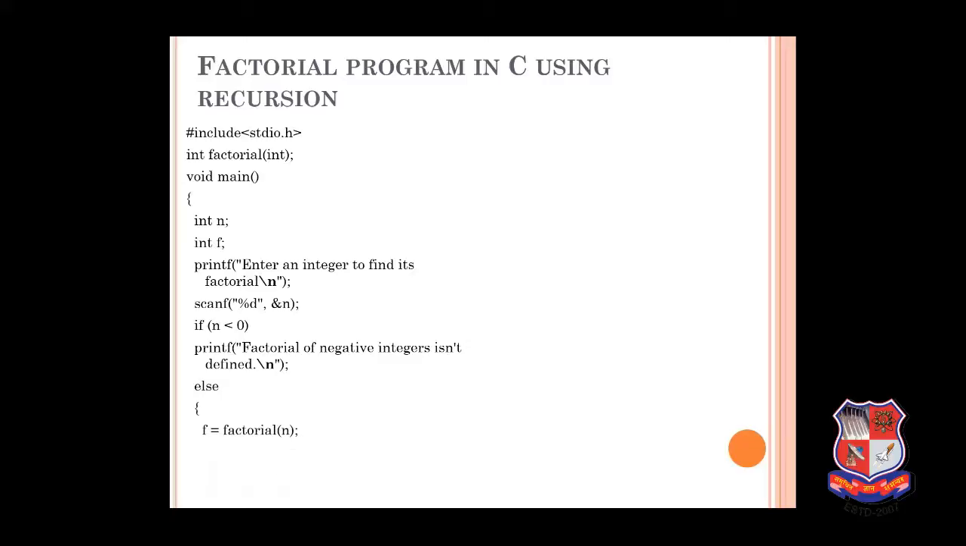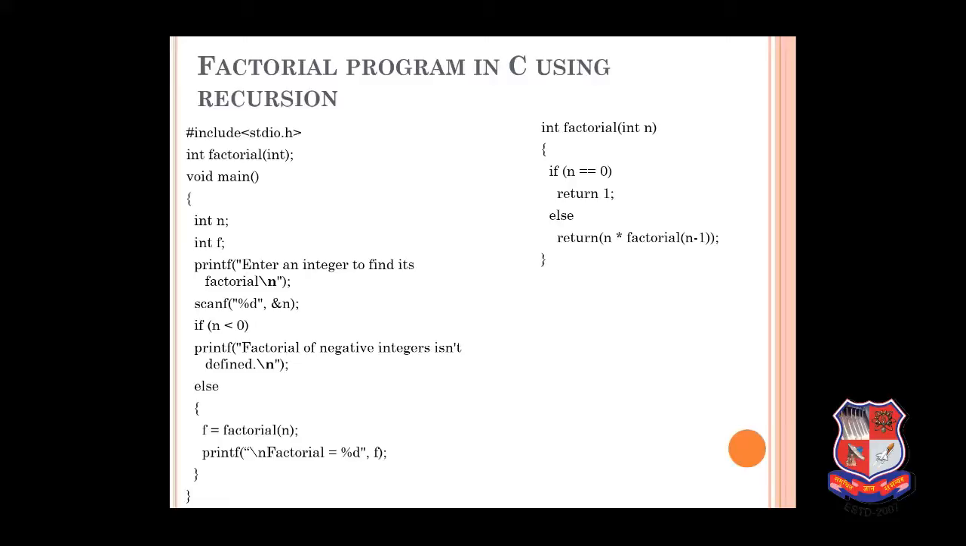Else we will call the function named factorial and return the value in f, as we know that the return type is integer, so we will be returning a value to integer f. And printf factorial %d, the value is in f, so I am writing f here. Now the function definition is integer factorial, parameter is n. If n's value is equal to 0, we will simply return 1. Else we return n into factorial of n minus 1.